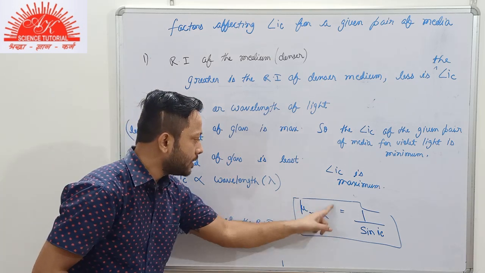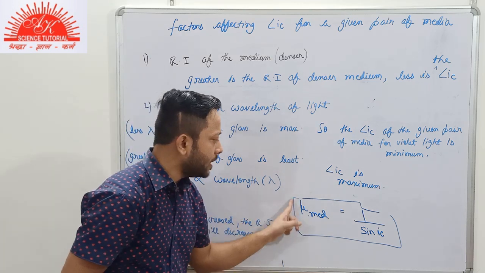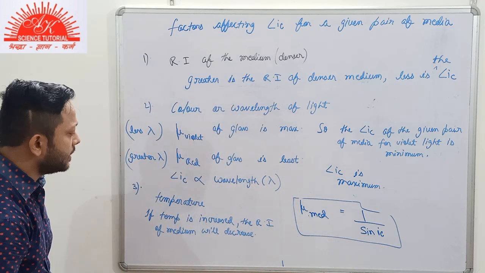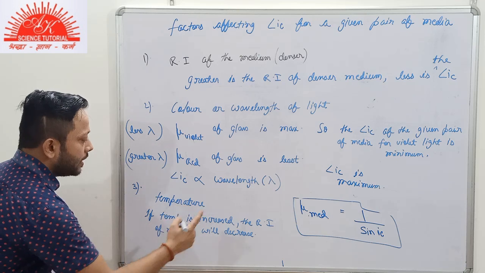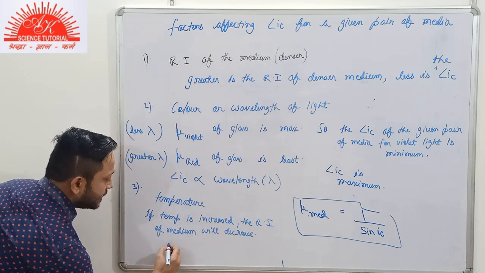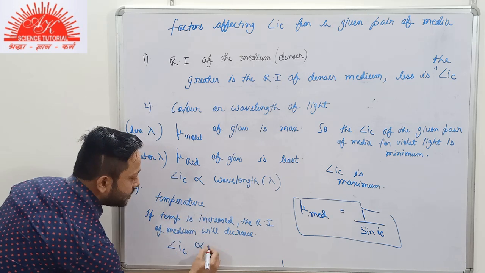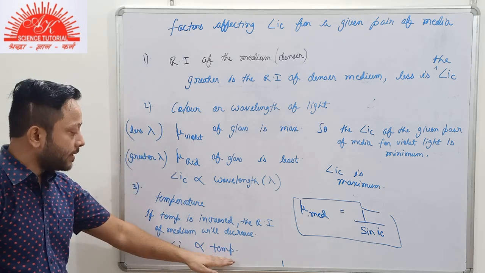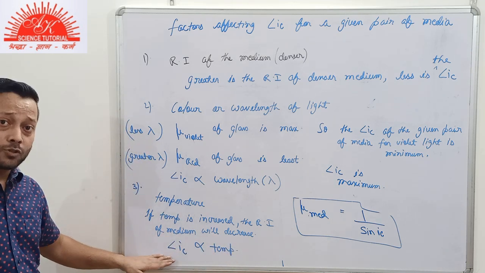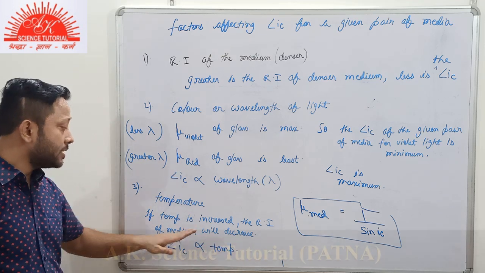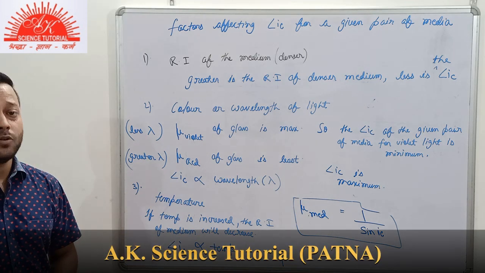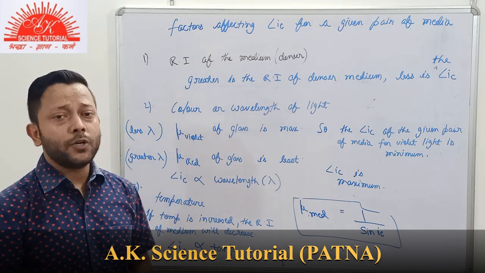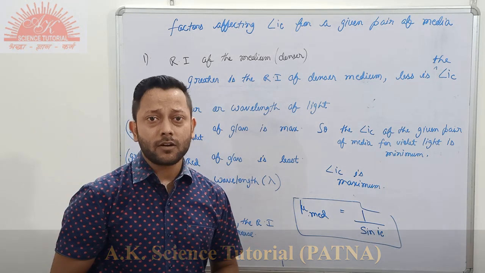And as you can see here, if the refractive index of the medium decreases, the critical angle for that pair of media will increase. So we can relate it here. The critical angle is directly proportional to temperature. If the temperature is increased, the critical angle will also increase. If the temperature is decreased, the critical angle will also decrease. So this was all about the critical angle. In the next video, we'll discuss total internal reflection.